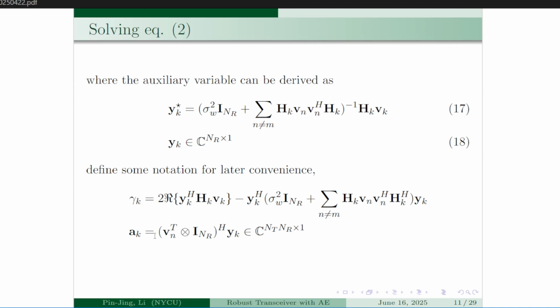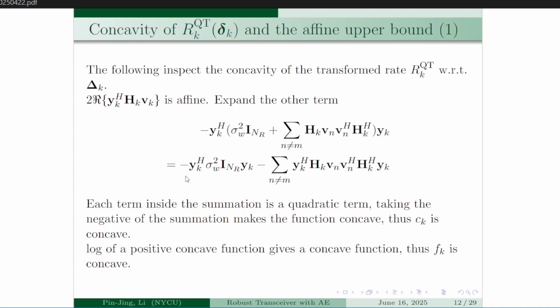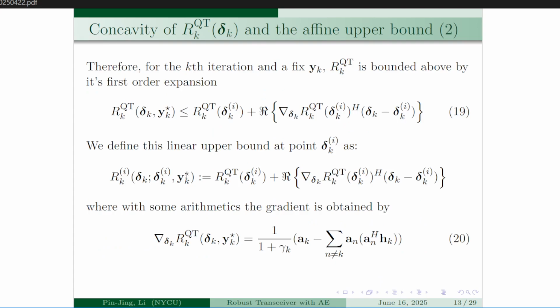Our next step is to obtain the optimal delta k star by solving the problem. Because after the quadratic transform the expression is concave with respect to delta k, we use the first-order linear expansion to upper bound this expression, and we define the linear upper bound at point delta k in the ith iteration as here.